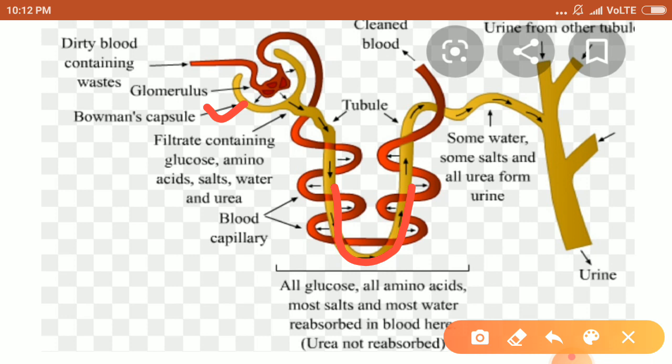As the filtrate passes in this Henle's loop, the important substances are reabsorbed, and now some water, some salts, and all the urea come out from the nephron into the collecting duct, which ultimately forms the urine. Thus, the major functions of the nephron are ultrafiltration, reabsorption, and tubular secretion also.